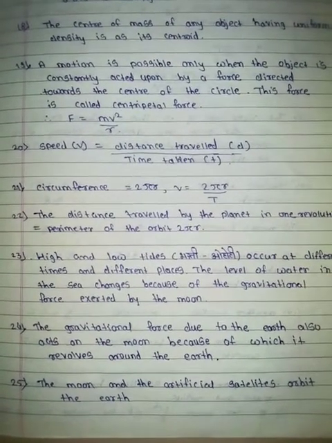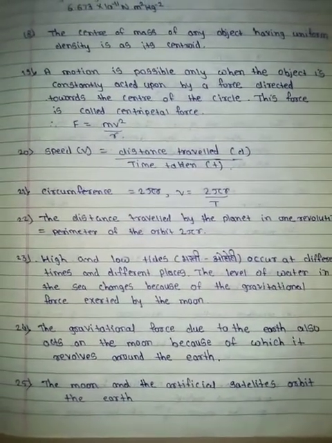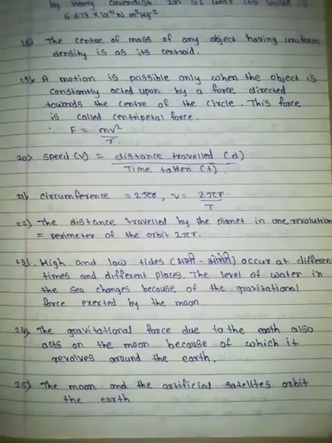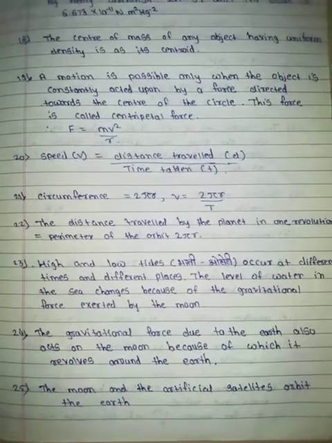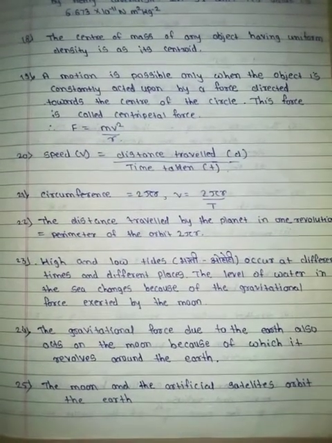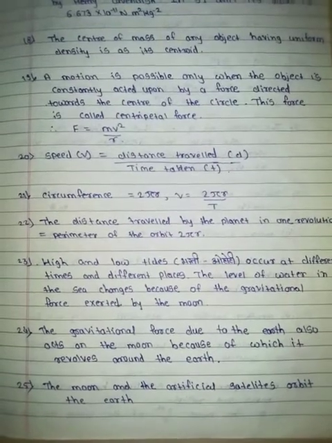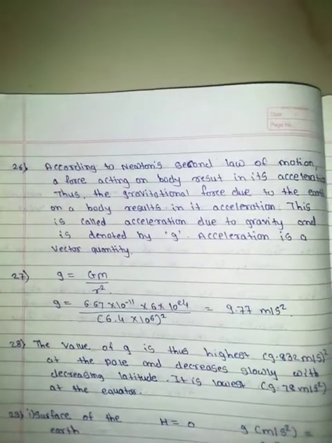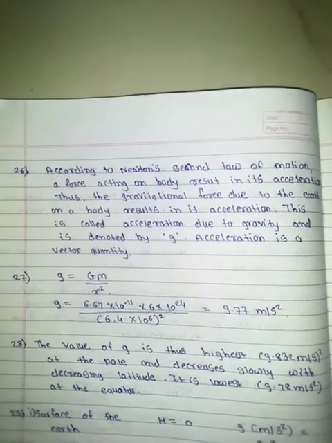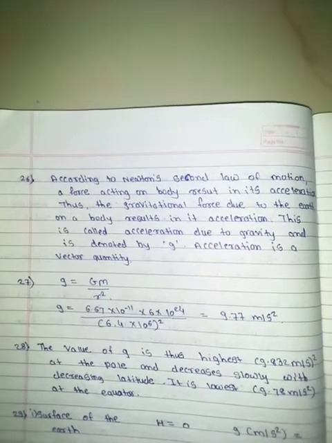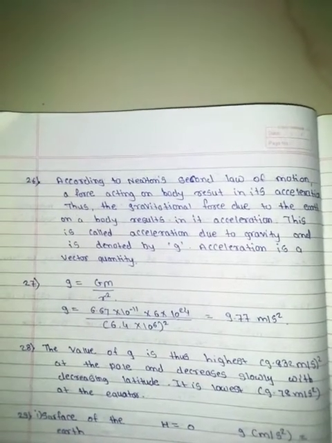Twenty-third, high and low tides occur at different times and different places. The level of water in the sea changes because of the gravitational force exerted by the moon. Twenty-fourth, the gravitational force due to the earth also acts on the moon, because of which it revolves around the earth. The moon and the artificial satellite orbit the earth. Twenty-sixth, according to Newton's second law of motion, the force acting on a body results in its acceleration. Thus, the gravitational force due to the earth on a body results in its acceleration.